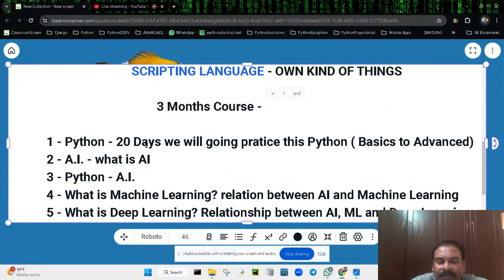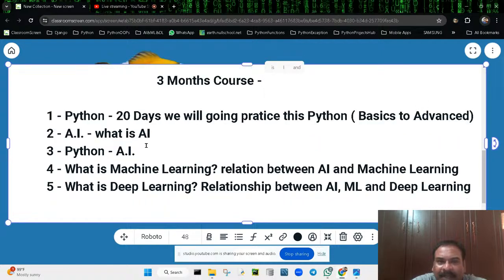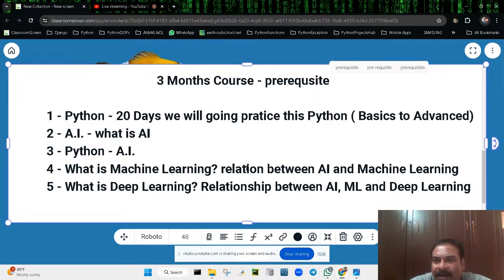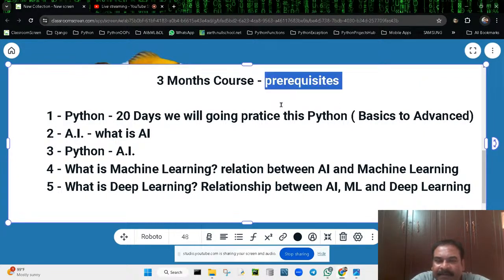These are the prerequisites. But these things are not that much, not that difficult. You can learn by yourself. Whatever is needed, the prerequisites for our course to do prompt engineering, I will be teaching you all these things. No problem, no worries. You may be getting a doubt: can I follow this subject or not? Definitely you can follow.